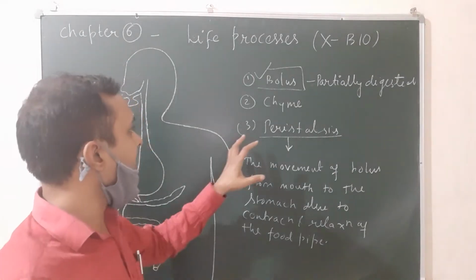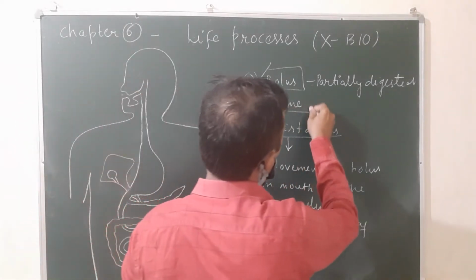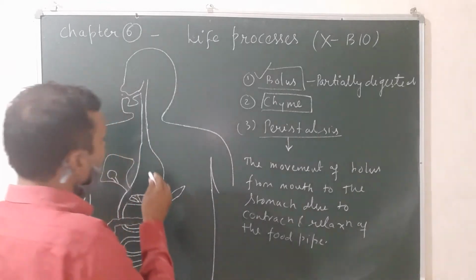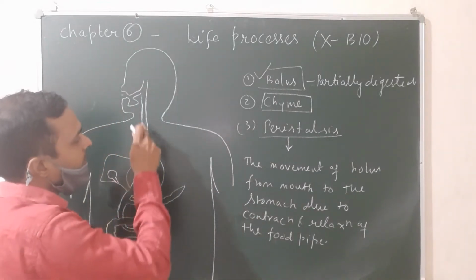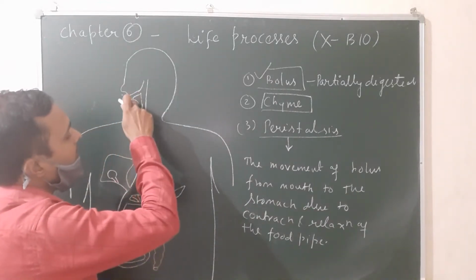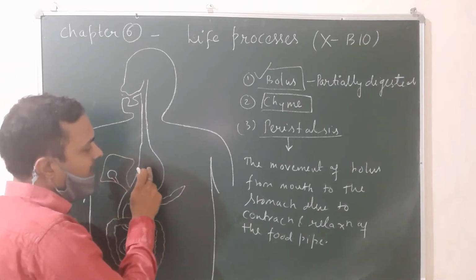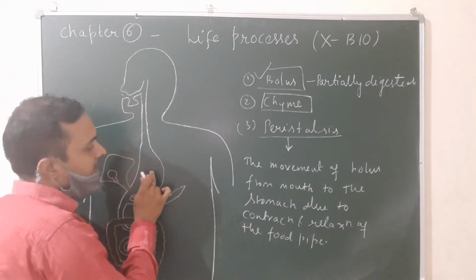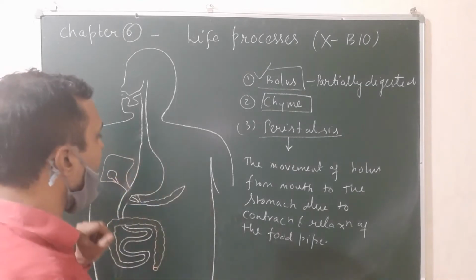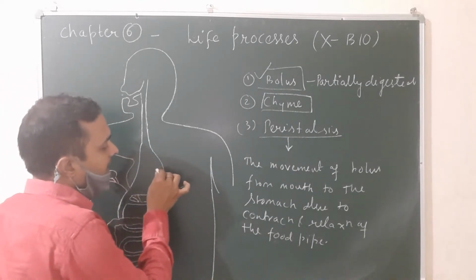And what is chyme? Chyme is the partially digested food when the food from the mouth transferred into the stomach is further mixed with the enzyme and further broken down. This food is called chyme.